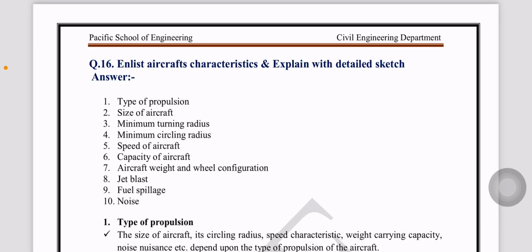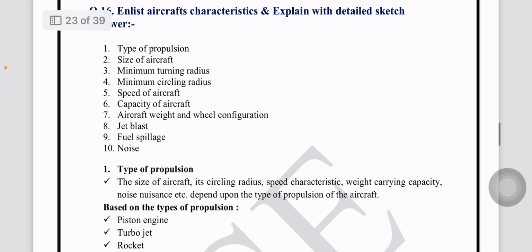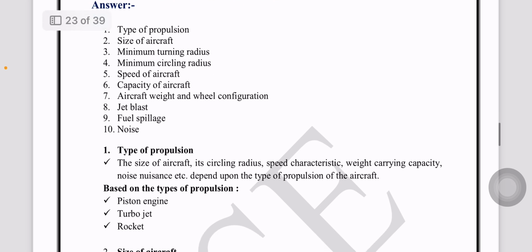Enlist aircraft's characteristics and explain in detail with sketch. Types of propulsion, size of aircraft, minimum turning radius, minimum circling radius, speed of aircraft, capacity of aircraft, aircraft weight and wheel configuration, jet blast, fuel spillage and noise. First one is the type of propulsion.